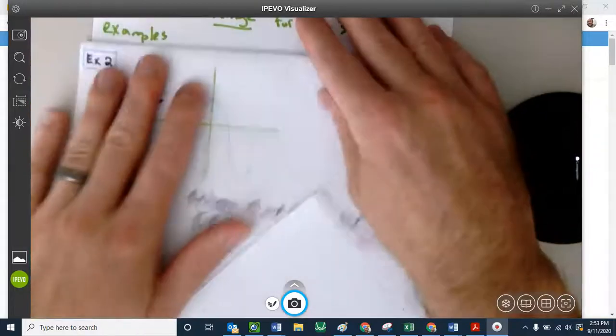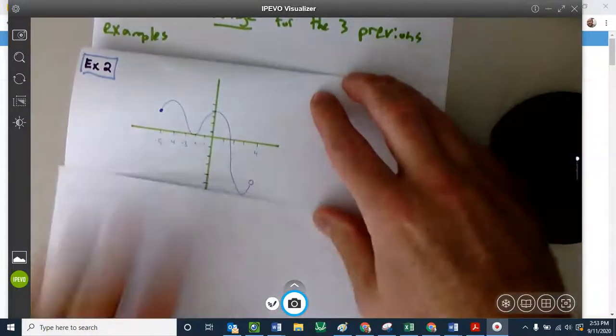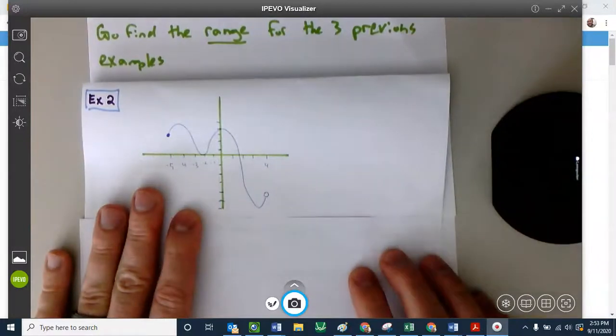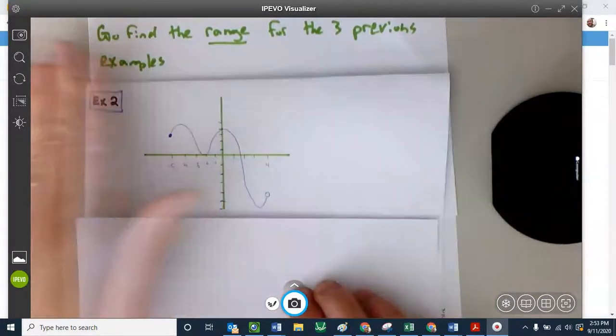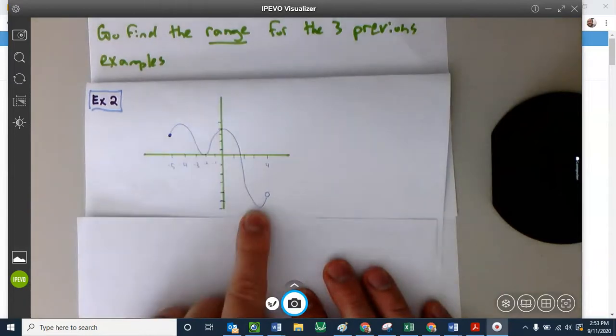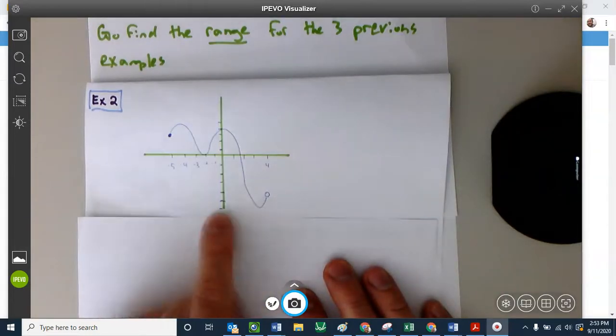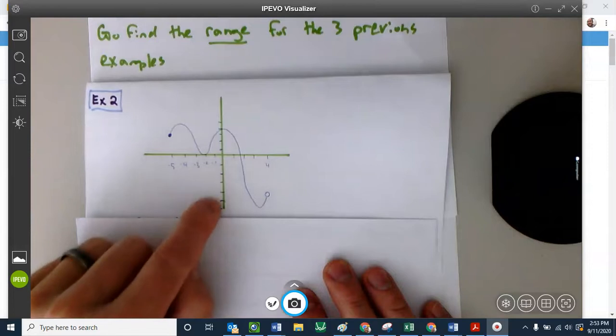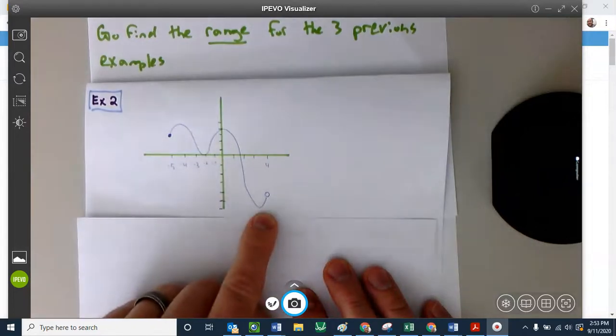Next was the loop-de-loop one. I want you to find the range for this one. Okay, so this is, again, where we talked about the new questions. The old questions, does it go up forever, down forever? The answer is no. It doesn't go down forever. It doesn't go up forever. So the other way to phrase it is to say, what is the lowest point on my graph? How far does it go down? Okay, well, in this case, here's the lowest point it ever gets. That would be at -1, 2, 3, 4, 5, 6. -6 is the lowest it ever gets.